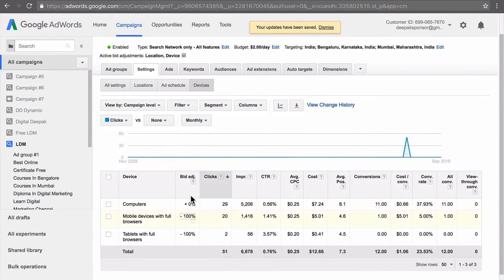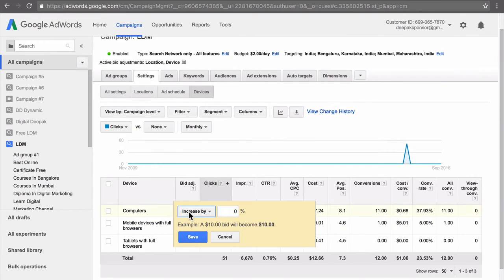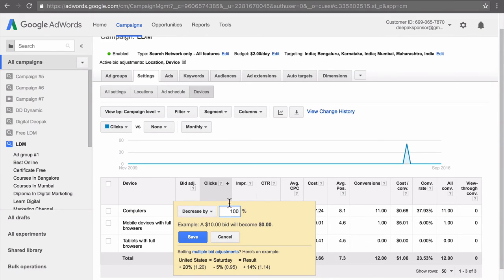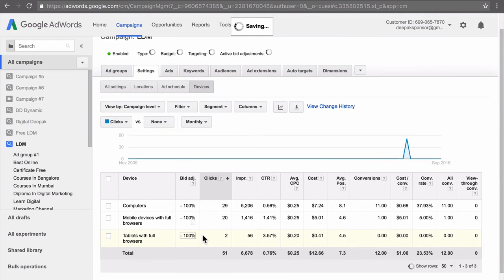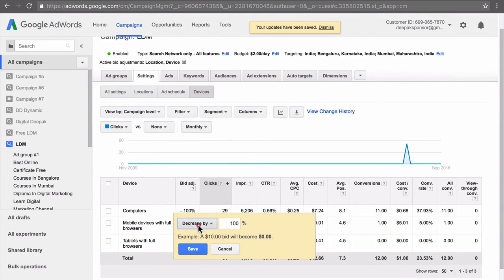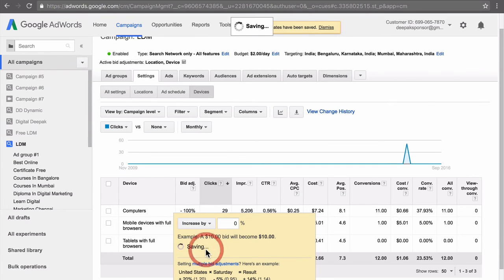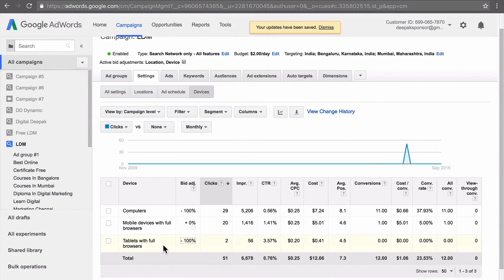If you want this particular campaign to be targeted only to mobiles, you can decrease the bid for computers by 100%. And for mobile devices, you can set it at 0%, which is no change. And if you want to target tablet devices with full browsers also, you can do it from here.